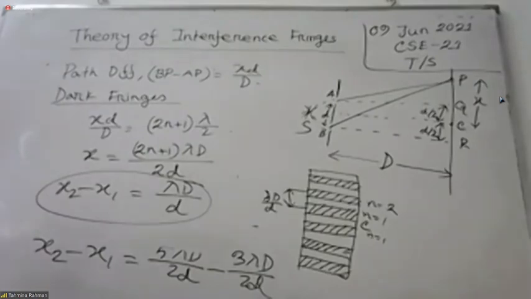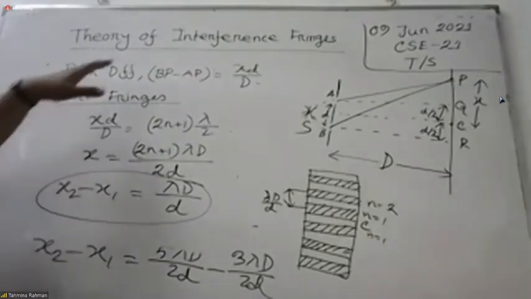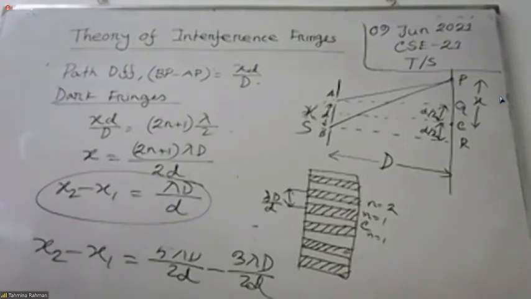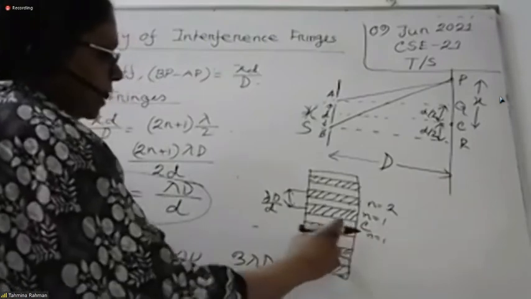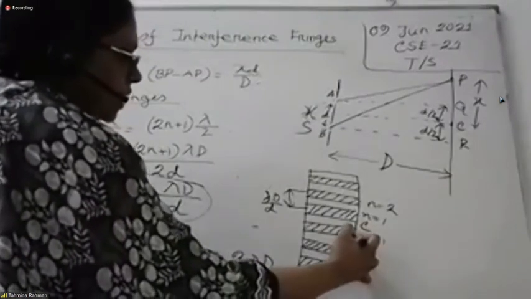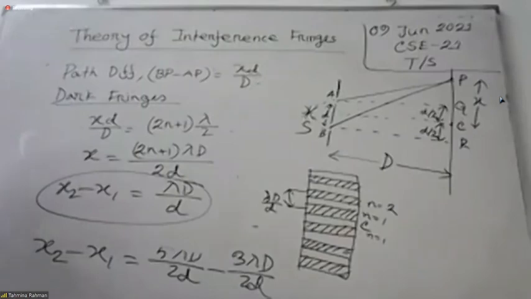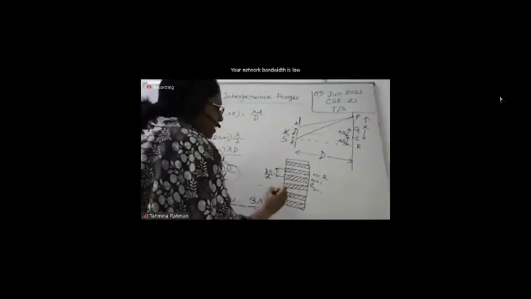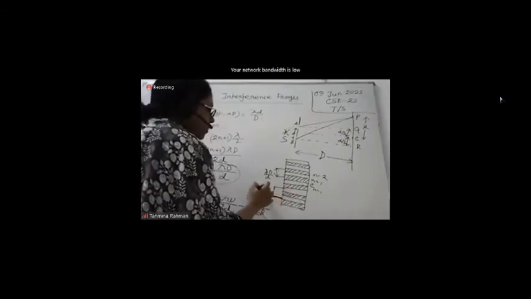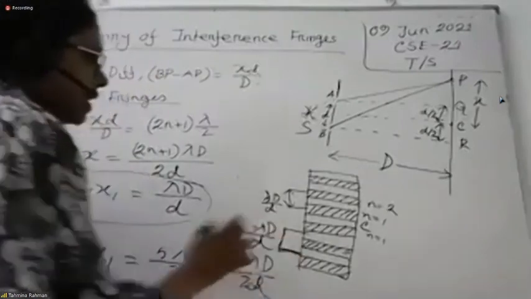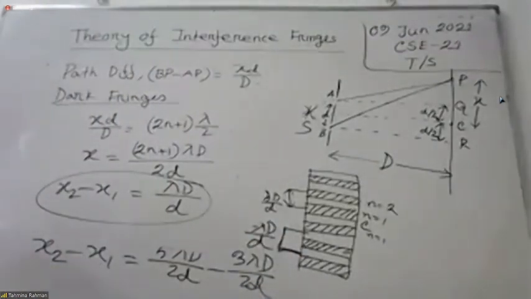Lambda D by D. So how much do we get from the bright one? That is for the bright, now we are calculating the dark one, isn't it? Yes, ma'am. Are you listening? Yes. So next, this one is for the bright, another one is for the dark, and this will be lambda D by D.